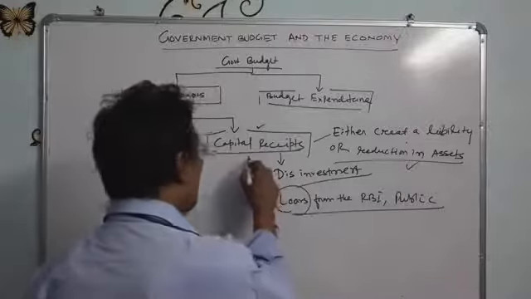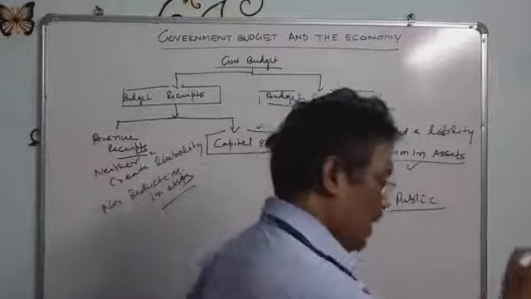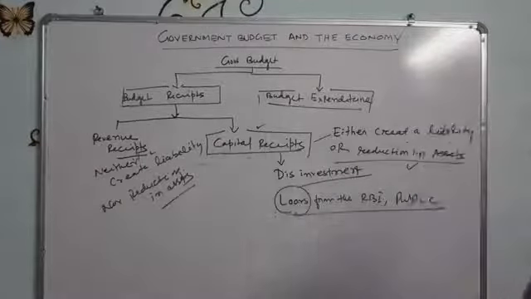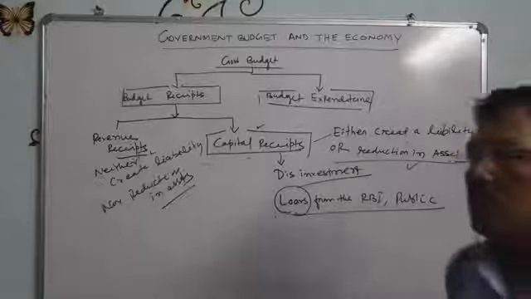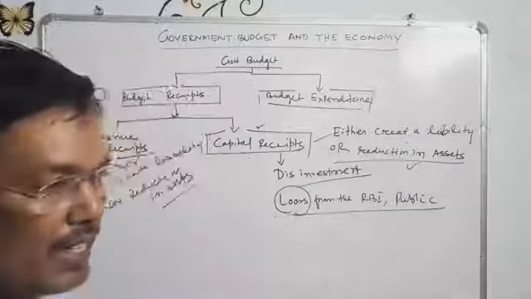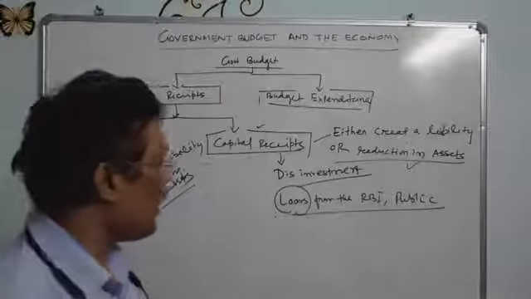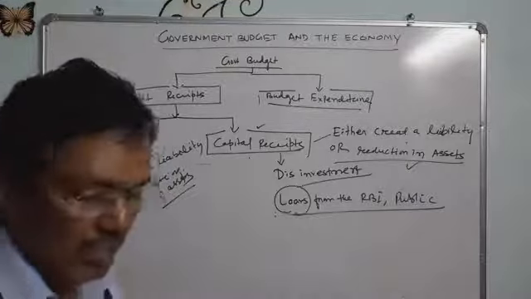That time it is called capital receipts. We receive the money, but the government has the liability to pay the loans. So that is why it is called capital receipts. Again I repeat, capital receipts are those receipts which create liability or reduction in assets.